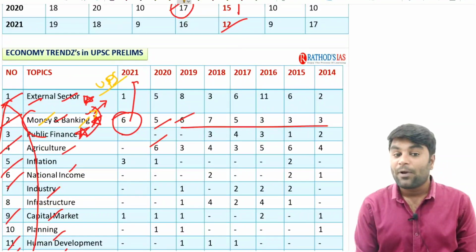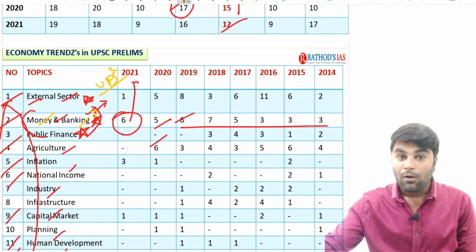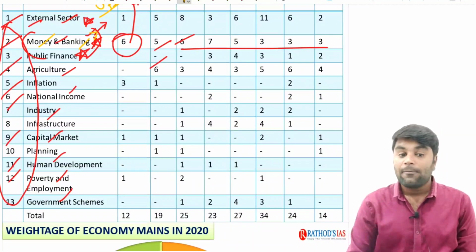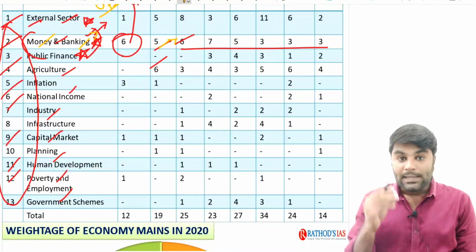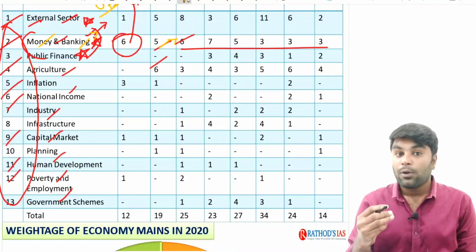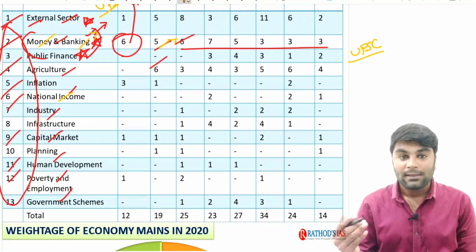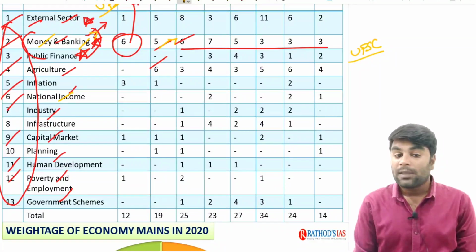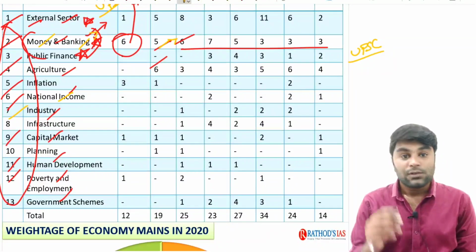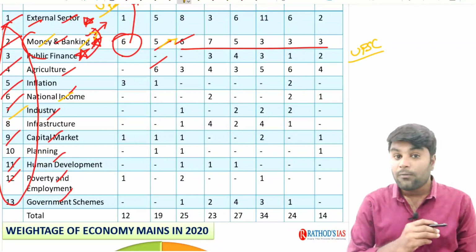So when we are preparing, we are going to give particular emphasis to these kinds of topics, and we are also going to discuss the rest of the topics at the same level, because we are not going to take any chance with UPSC, because this is not academics. There is no such thing as an unimportant topic. Here we are just trying to analyze the trends, that's it. Each and every topic is very important in UPSC, so we are going to discuss all of them very clearly.